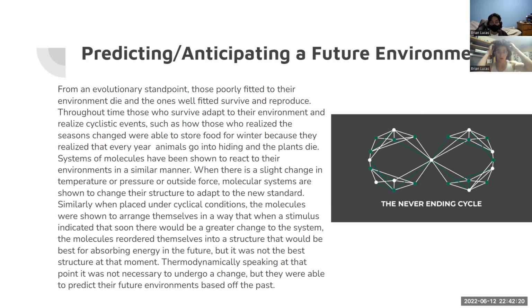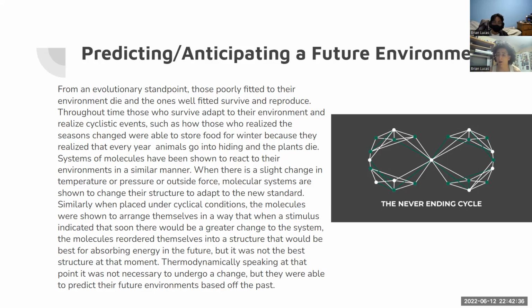So essentially, we're looking at groups of non-living molecules showing living characteristics, like they're able to predict or anticipate a future environment. And that's essentially how life is possible through the study of thermodynamics.